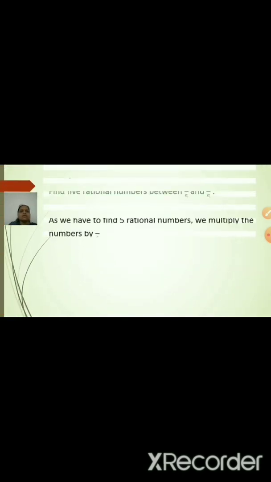Let us go further. Now exercise 1.1, question number 3: find 5 rational numbers between 3 upon 5 and 4 upon 5. Now they have given two fractions, 3 upon 5 and 4 upon 5. The numerators are just 3 and 4. In that case, how do we find the rational numbers between them? This type of sum you have also done in 8th standard. Let us revise the same part.